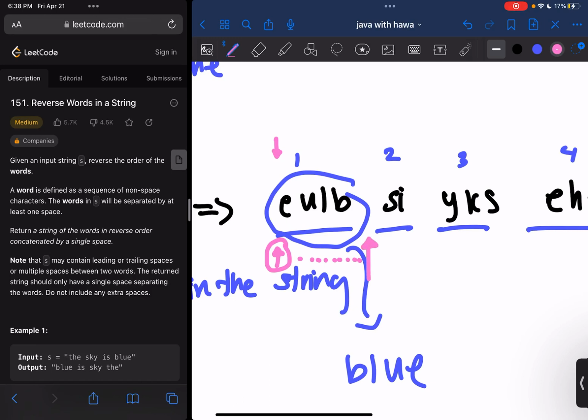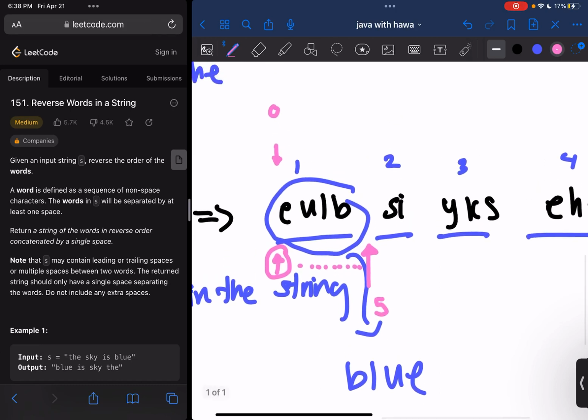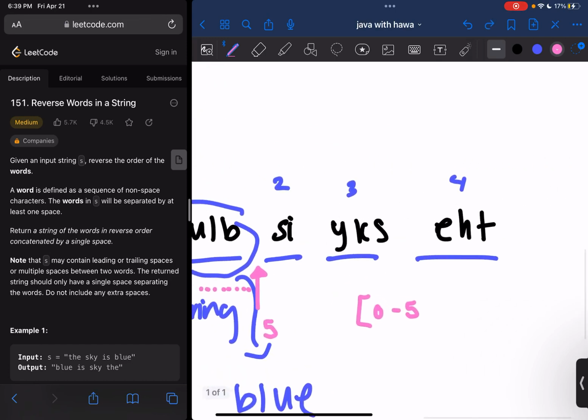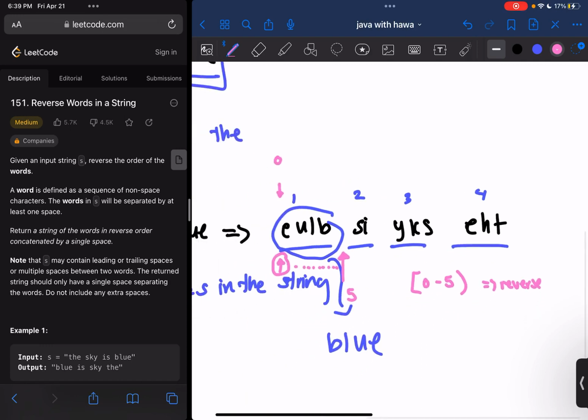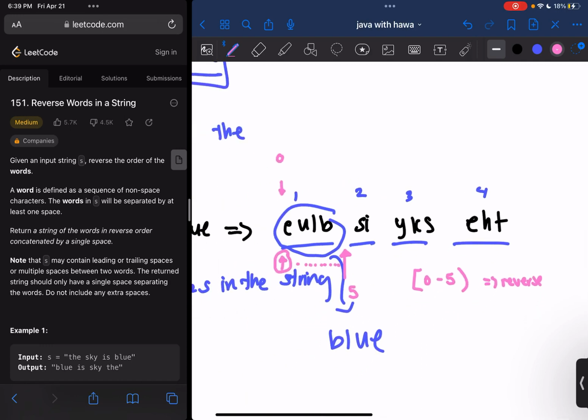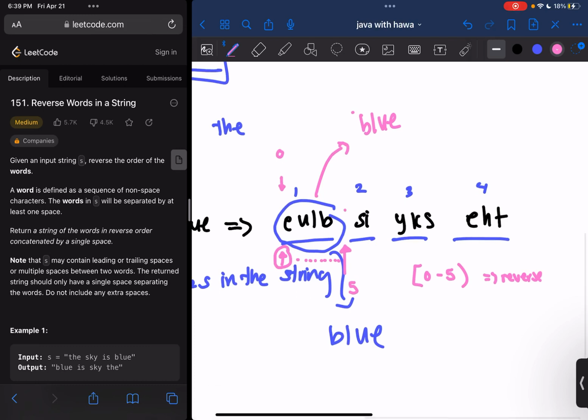And what you're going to do is grab the index of this starting pointer, which we're going to leave stagnant, and this ending pointer, 1, 2, 3, 4, which in this case looks like it's on index 5. And you're going to say, take the letters from index 0 to index 5 and reverse those. So you're going to reverse that word, and from index 0 to 5, this will become blue. And the way you know you're at the end of the word is if you hit a space in this case here, or if you're at the end of the string.